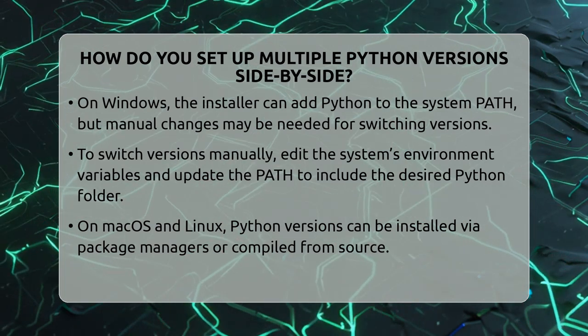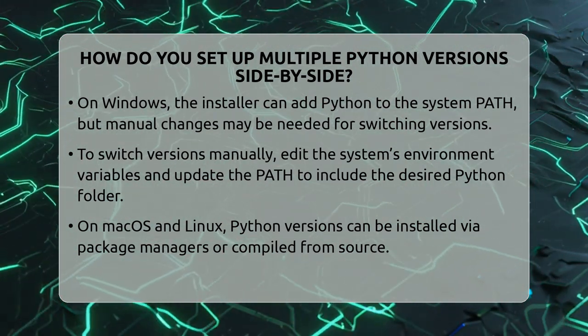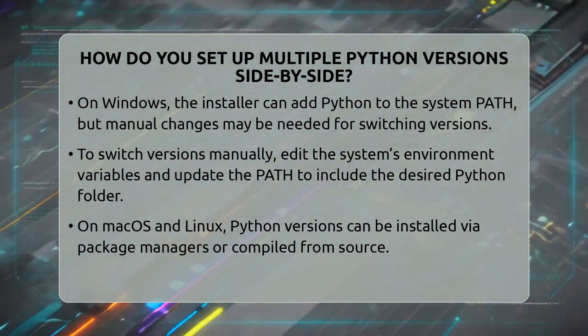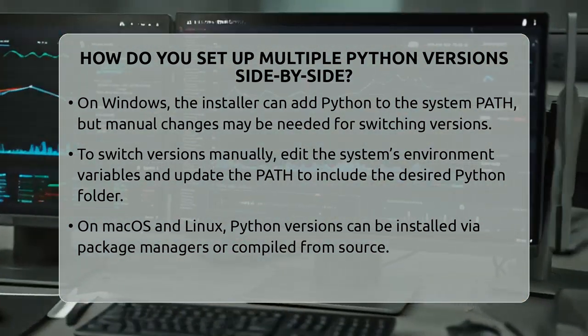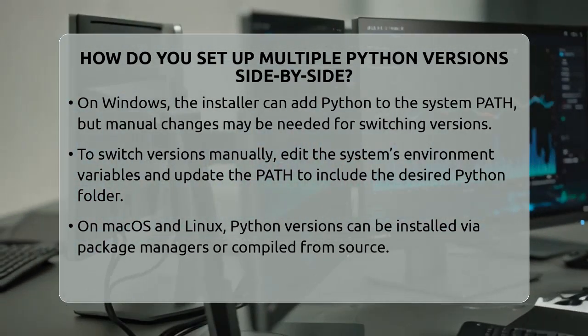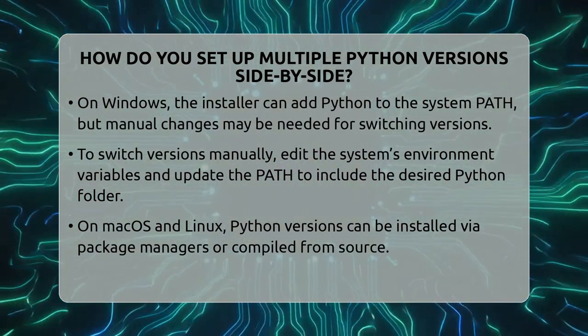But if you want to switch between versions easily, you can change the path variable manually. To do that, go to your system settings, find environment variables, and edit the path to include the folder of the Python version you want to run by default.